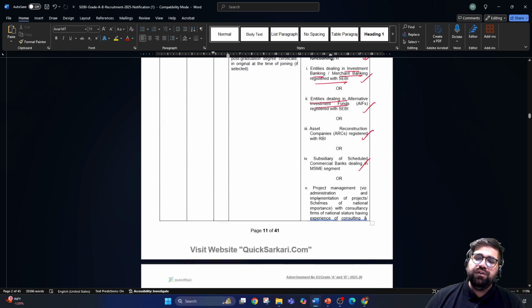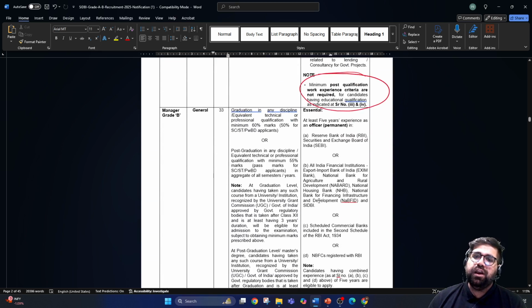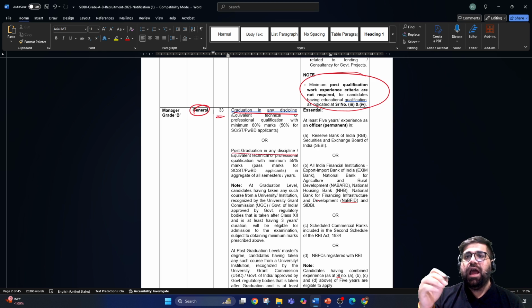Okay, now moving forward for grade B as well. Now for grade B, we all know for journal stream, we are only talking about journal stream because in grade B you have legal and IT also. Now for journal stream, maximum age is 30 for the open category. And if you see, graduation in any discipline is allowed, or post graduation in any discipline is allowed. And over here also you need a 5-year work experience, that too at an officer level.